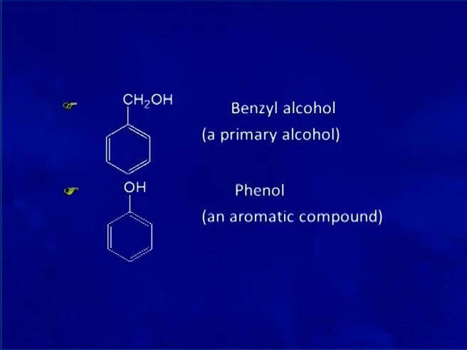Here you can see, in case of benzyl alcohol, the hydroxy group is attached to the phenyl ring via a CH2 or methylene group. So, this kind of compound is called alcohol because the hydroxy group is not directly attached to the phenyl ring. But in this case, you can see that the hydroxy group is directly attached to the phenyl ring, and that is why the name given to this kind of compound is phenol.